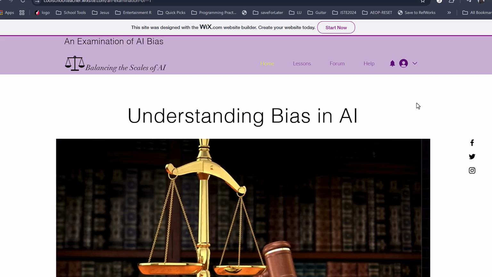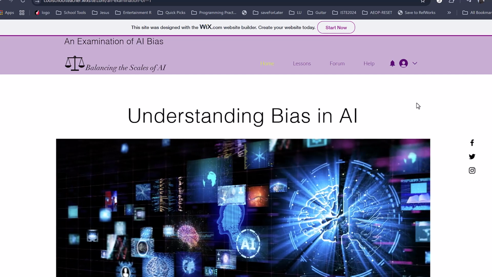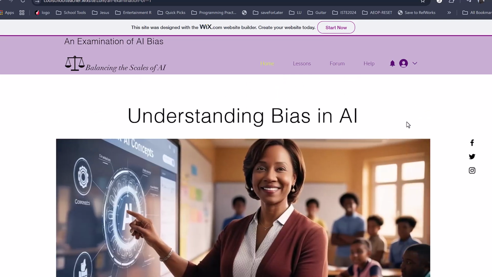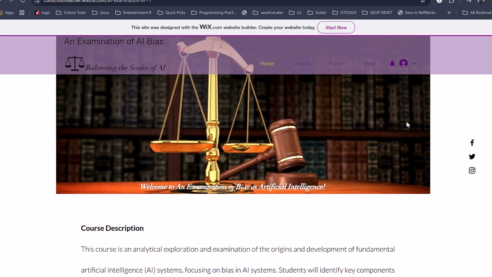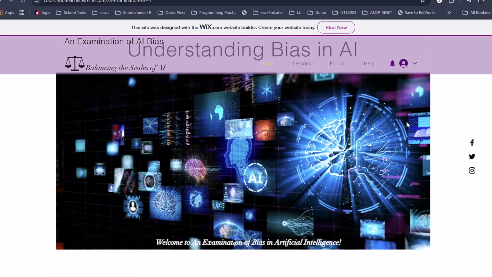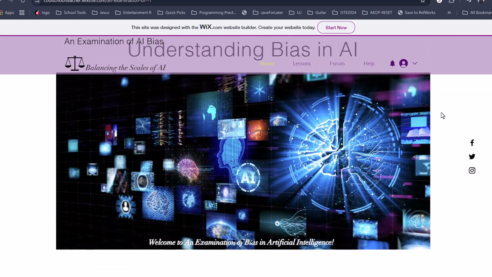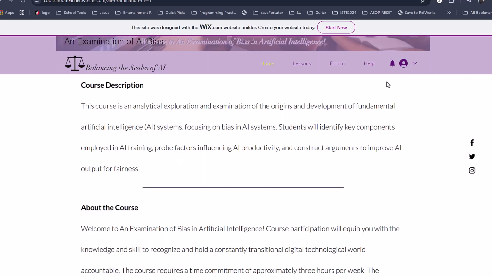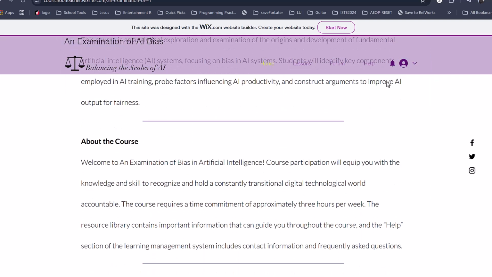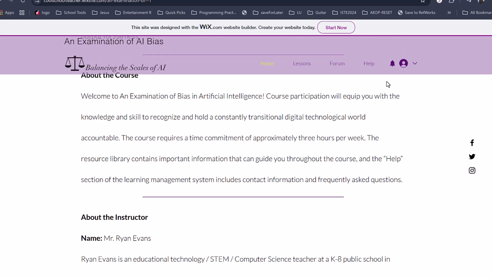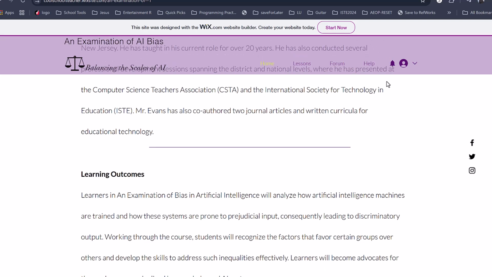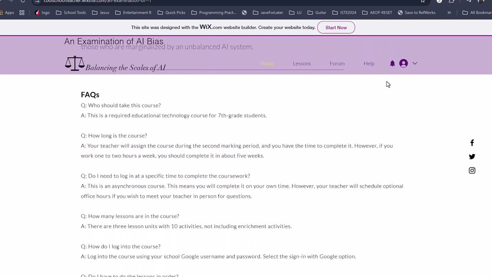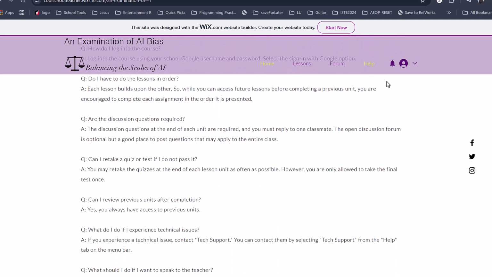The homepage establishes the purpose of the website. We have the title of the course, Understanding Biases in AI, with some slide presentations giving you an understanding of what the course is about. There's the course description, information about the instructor, learning outcomes, and frequently asked questions.